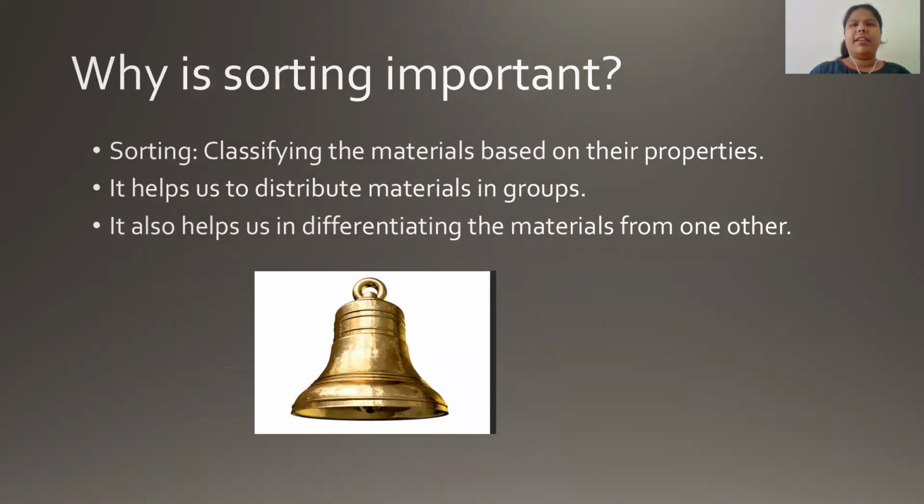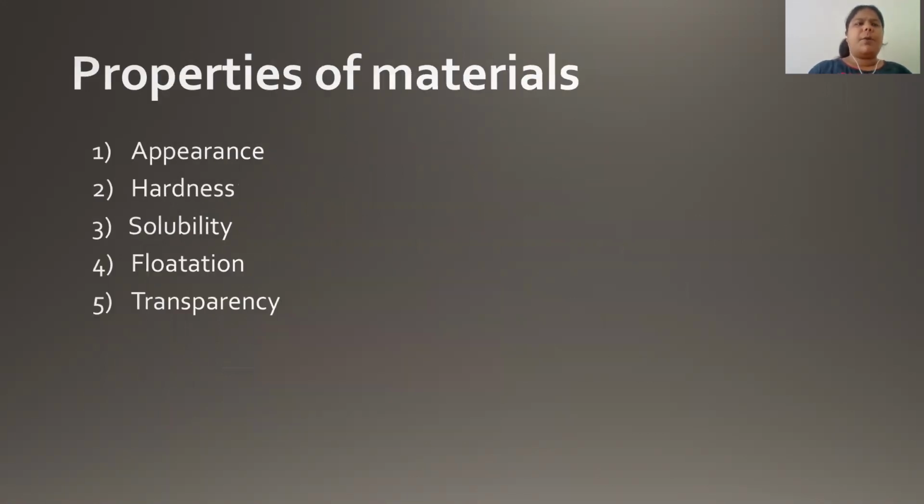Now we saw why the sorting of materials is so important. Sorting of materials is important because it helps us to classify the materials based on their properties and to distribute them into their groups. And it also helps us to differentiate them from each other. Properties of material we studied in this chapter.